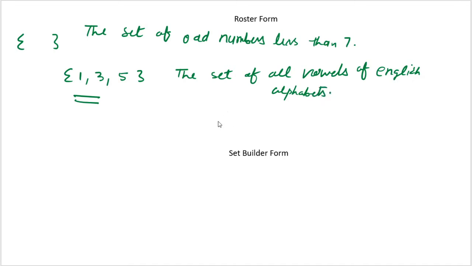So here again, children, what can I write? I can write it like this: V is equal to A, comma E, comma I, comma O, comma U. Okay, all of you getting my point? How to represent the set in the roster form?